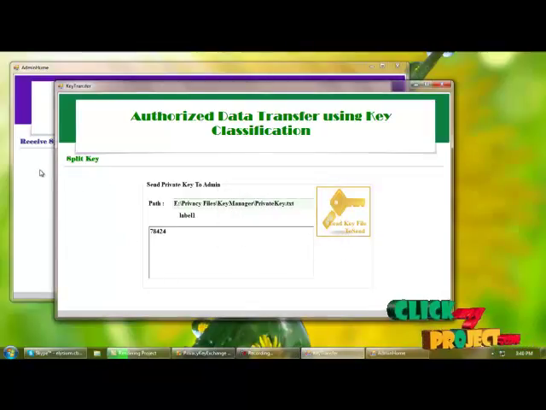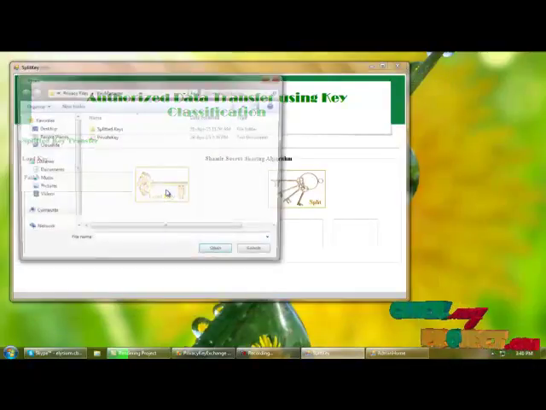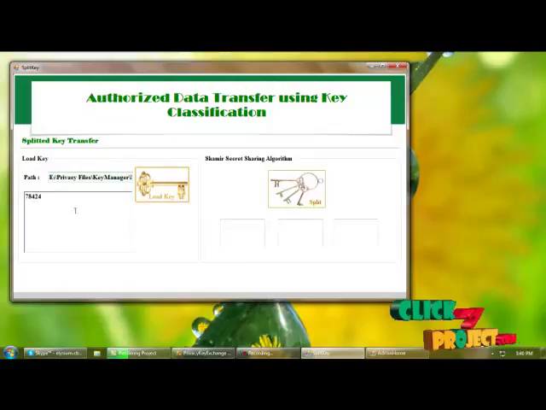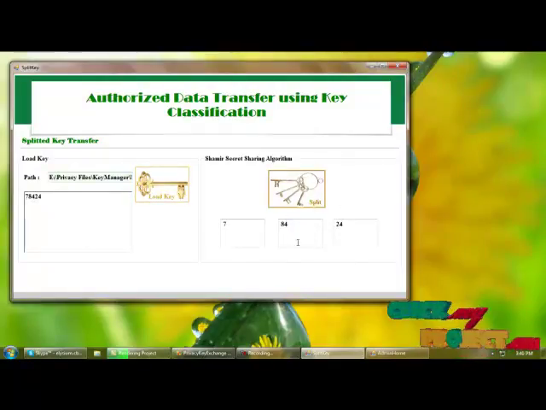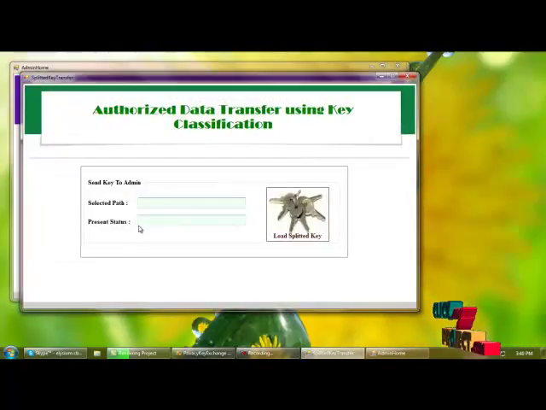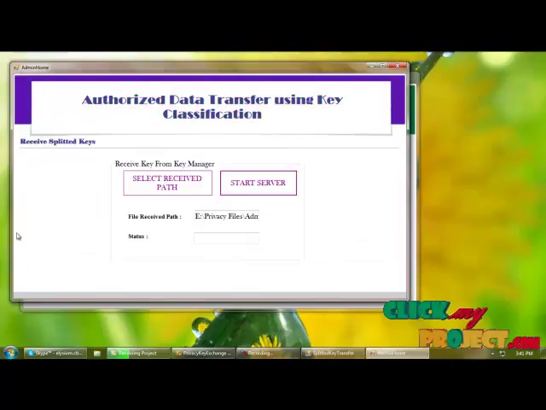And next, key manager will split the key. For that we have to load the private key, which we already generated, and we are splitting the key into 3 parts, and these keys are written as text files. Next is split key transfer, where we are sending the split keys to the admin.